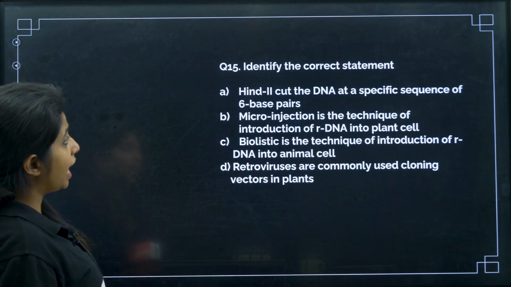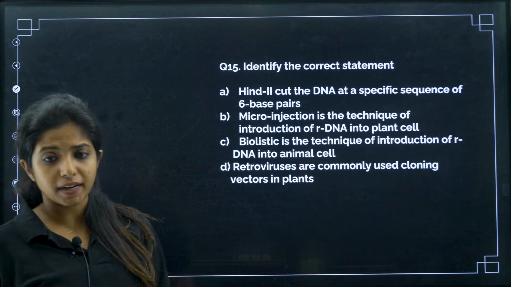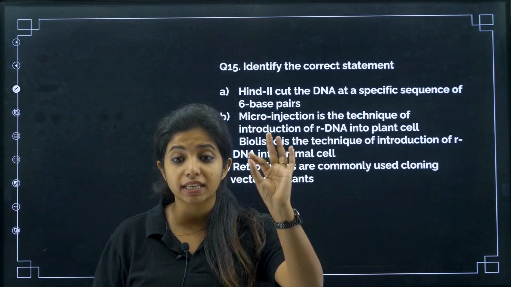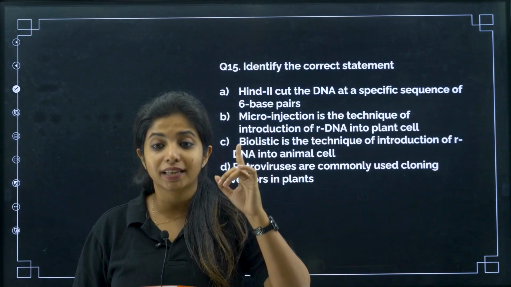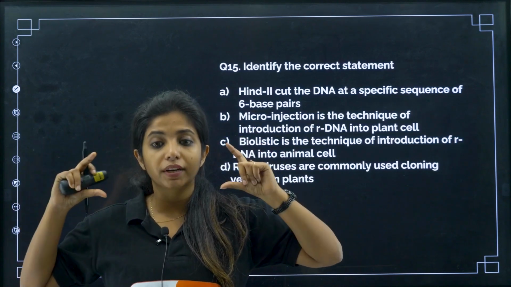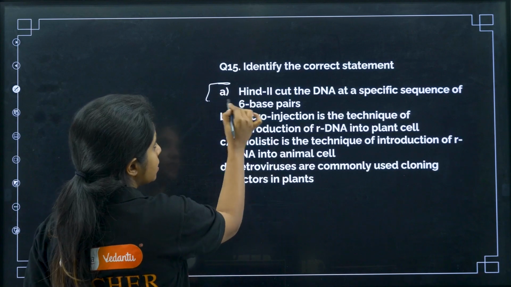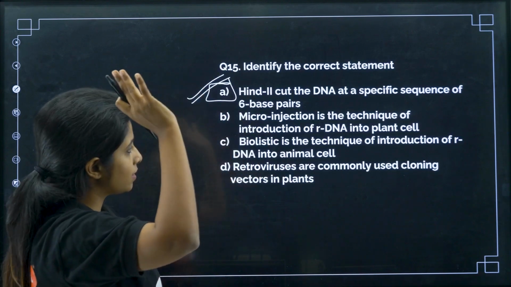Chalo. Next question. Identify the correct statement. HindII cuts the DNA at a specific sequence of 6 base pairs. HindII was the first restriction enzyme to be found, and it is the one that cuts at 6 base pairs. The recognition site for this particular restriction enzyme has 6 base pairs. This is given in NCERT. This is correct. I have told it 10,000 times, so this is the correct answer.